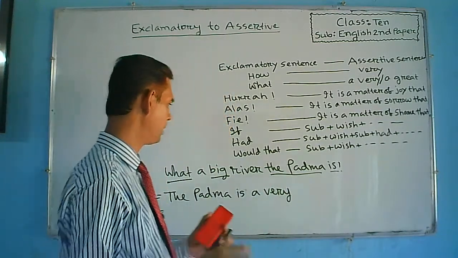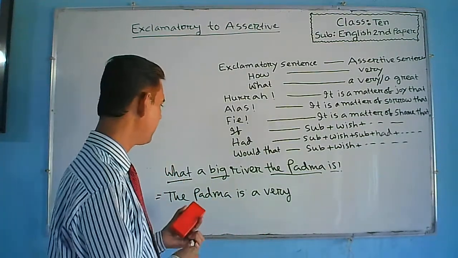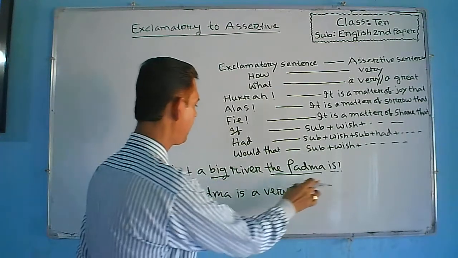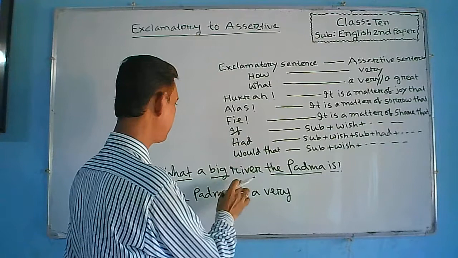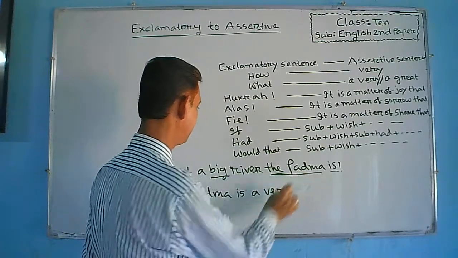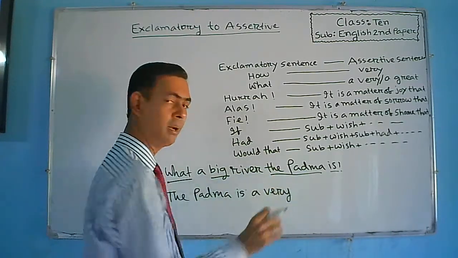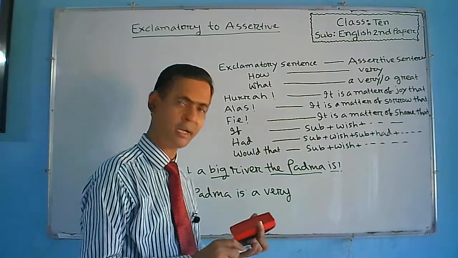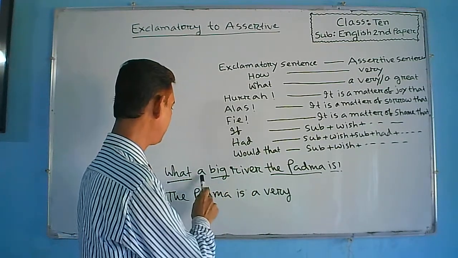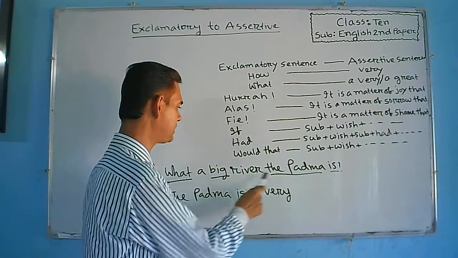Another easy technique to remember where very or great will be used: if there remain two words between a and subject, here very will be used, and if there remains one word between a and subject, there great will be used.